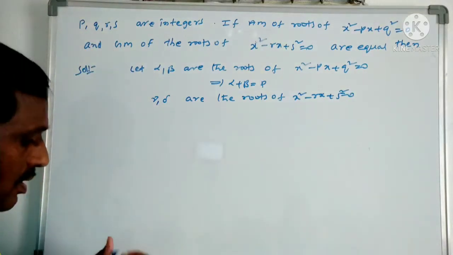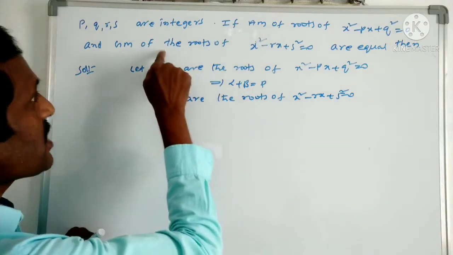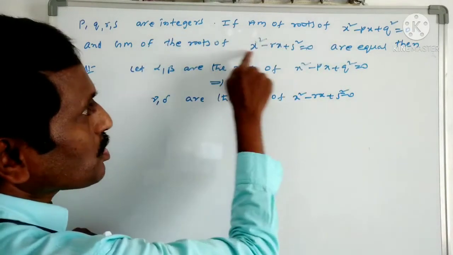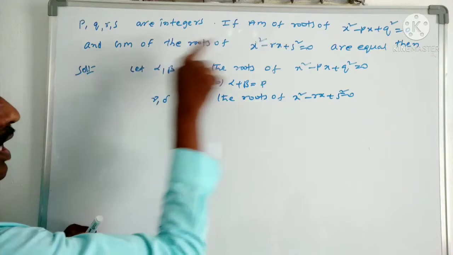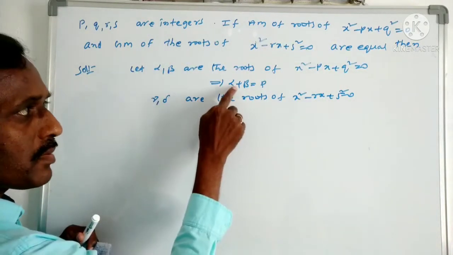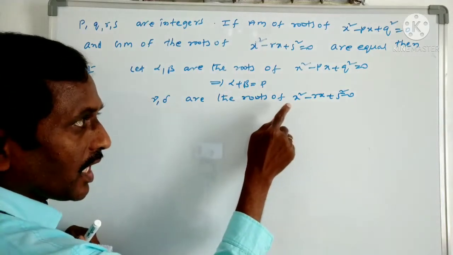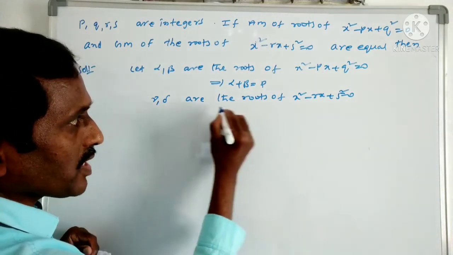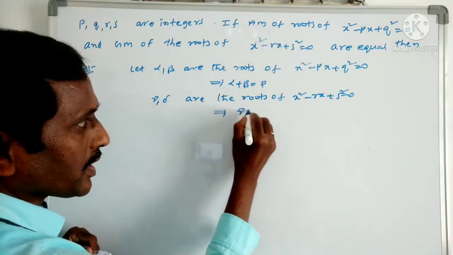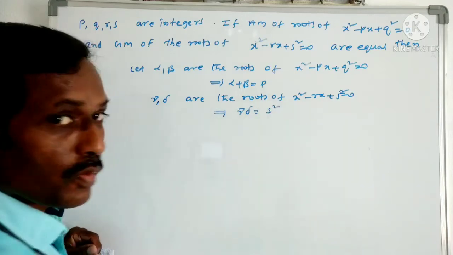Here, for the first equation I wrote only the sum. Why? Because the arithmetic mean of these roots and the geometric mean of those roots are equal. The arithmetic mean becomes alpha plus beta by 2, and the geometric mean becomes root gamma delta. Only the product we require, so for that one I am going to write the product of the roots. What is the product of the roots? It becomes s square.